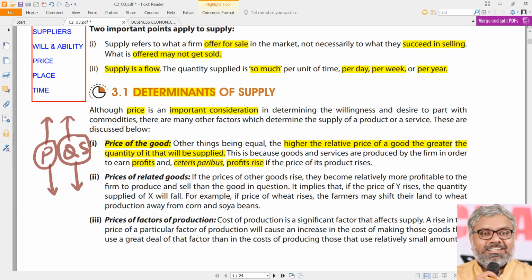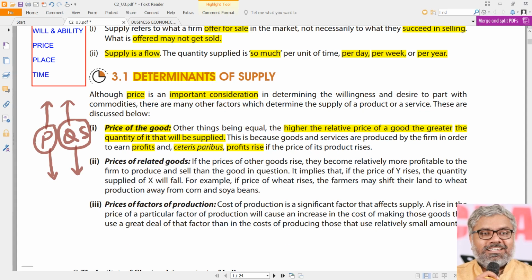But what we are testing here is theoretically, when the price of the commodities rises, quantity supplied over a period of time, will it increase or not? Definitely yes. When the prices of the commodities are down, will the quantity supplied decrease or not? Definitely yes. Why? Because anybody would like to have more profits. And when the prices are high, since we are assuming all other things being equal, the profits will also be high. And when the prices are low, once again, since ceteris paribus, profits will go down, which will demotivate the suppliers to supply more quantities of commodities in the market.